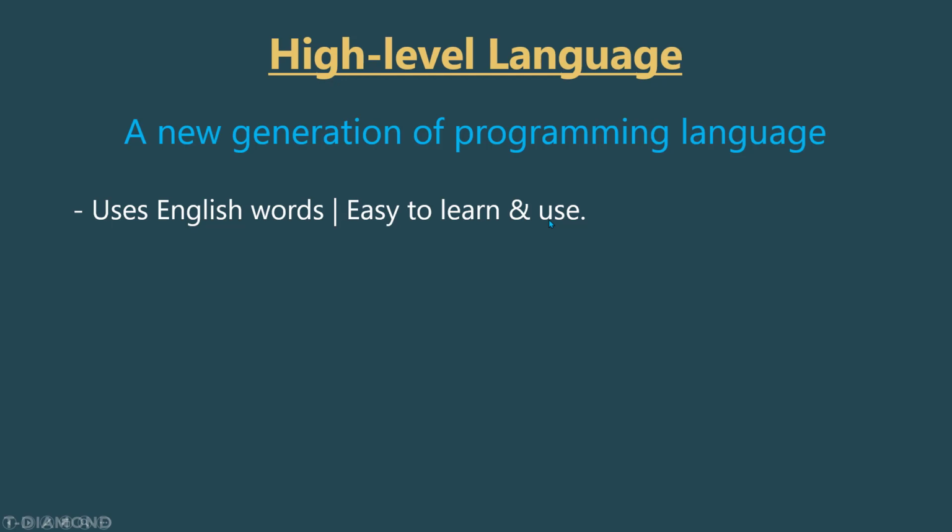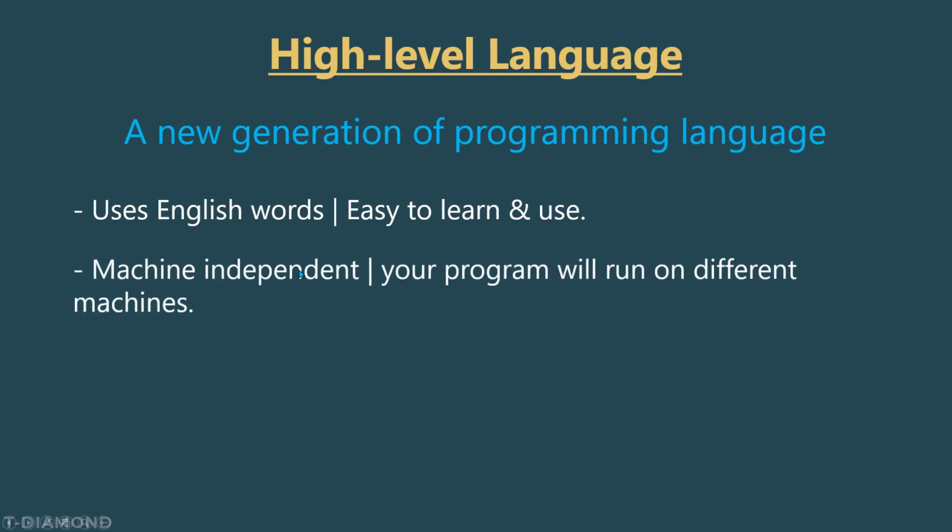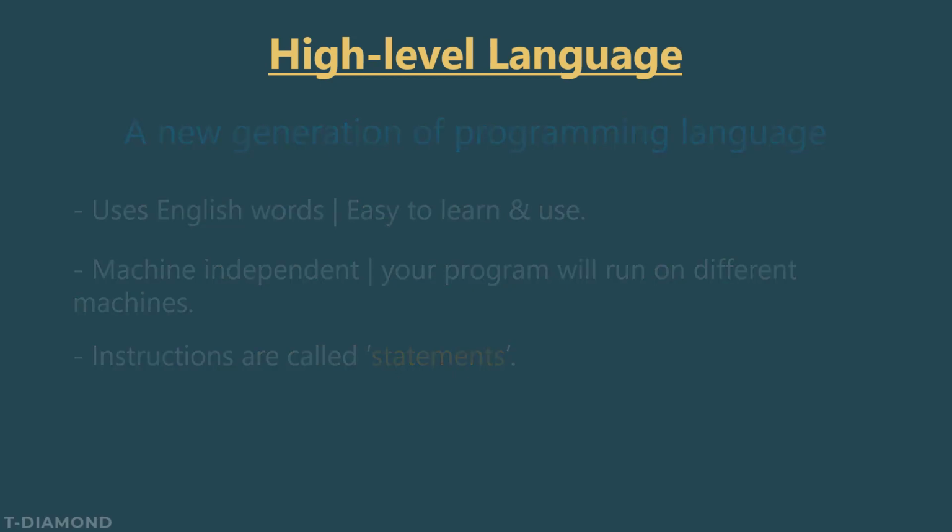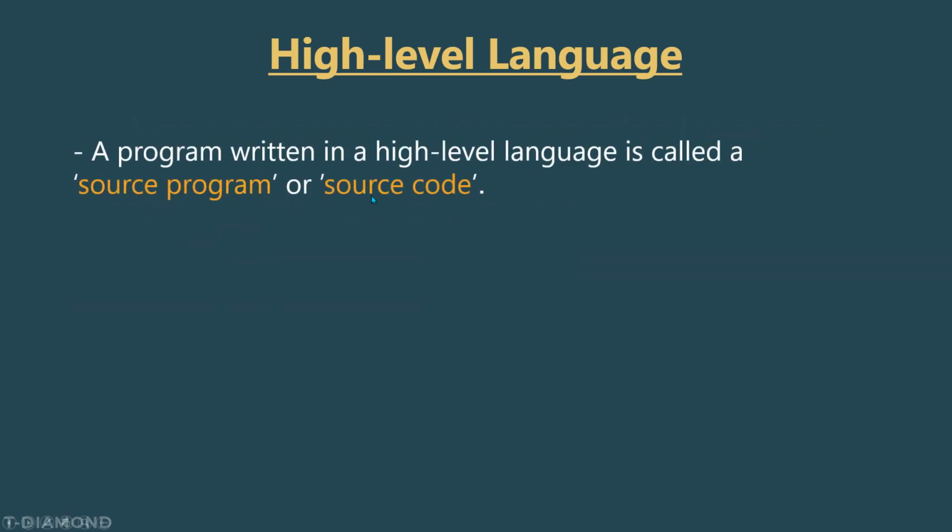Also, high level languages are machine independent. So our program will run on different machines, and this is very important. And each instruction written in a high level programming language is called a statement. Okay. So later on, whenever we write an instruction using Java, for example, we will call it a statement. And a program written using a high level programming language is called a source program or source code.